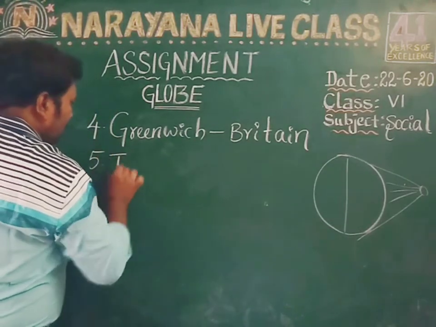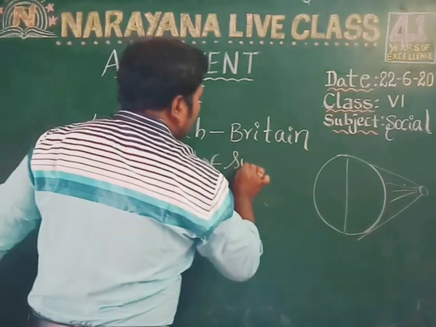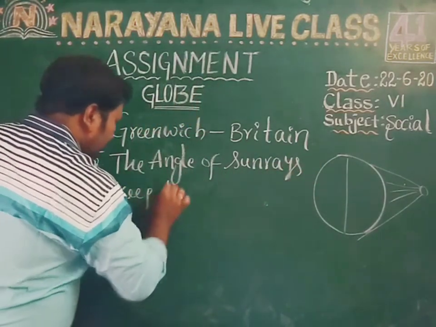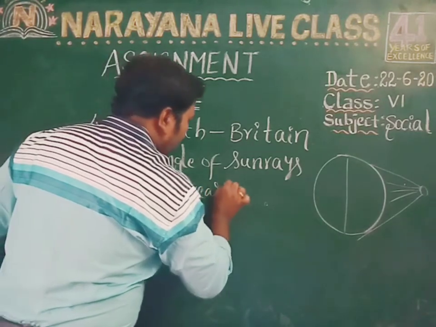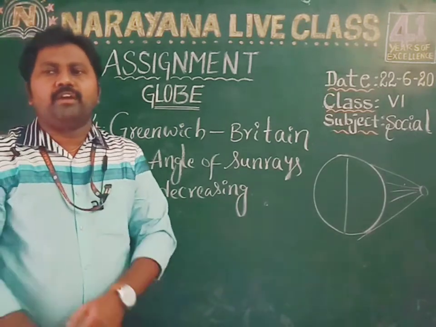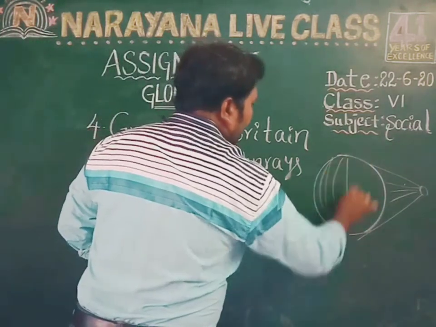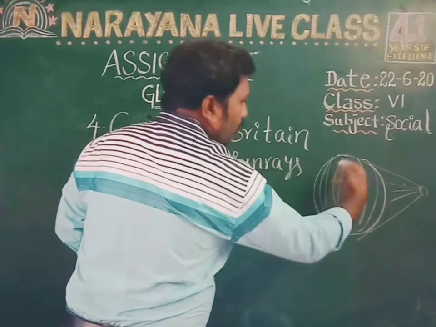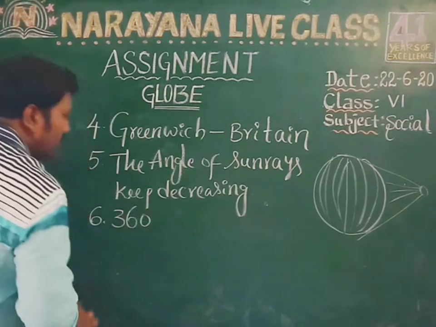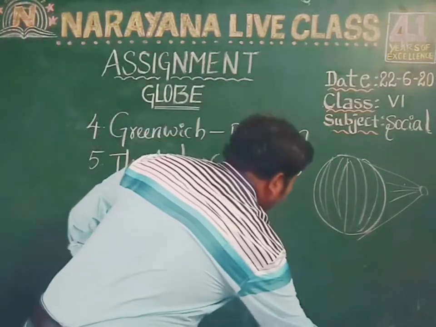The angle of sun rays keeps decreasing. Right, children? Now let's take the sixth question. How many total longitudes are there on the globe? If you take overall longitudes, children, there are 360 longitudes. So the answer is 360. Okay, children, clear? Now let's take the next question.